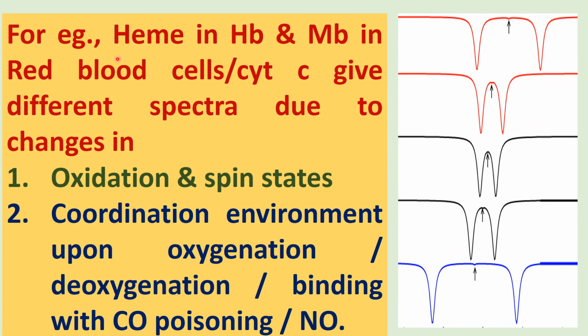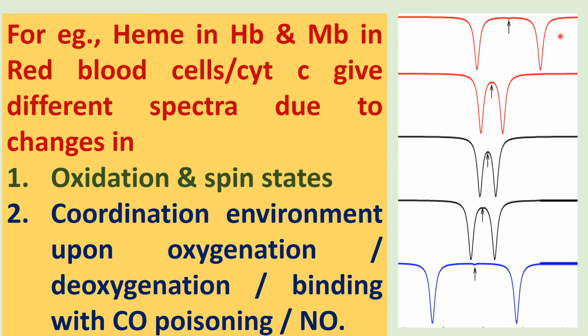Let us study its application in biology. For example, heme in hemoglobin, myoglobin in red blood cells, and cytochrome C give different Mössbauer spectra because of different coordination. For example, different oxidation state, different spin state, different coordination environment upon oxygenation, deoxygenation, binding with carbon monoxide causing poisoning and suffocation, or NO binding.